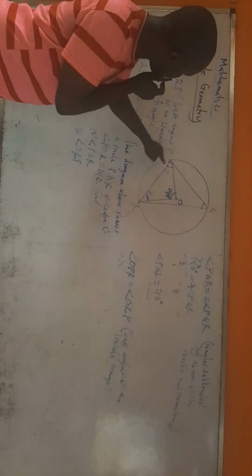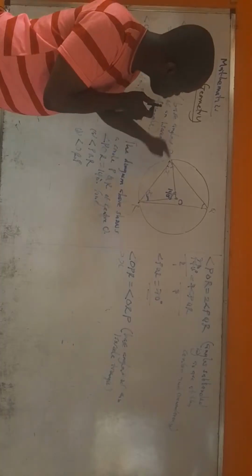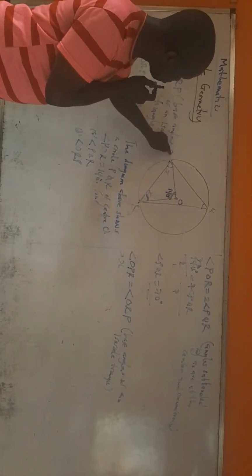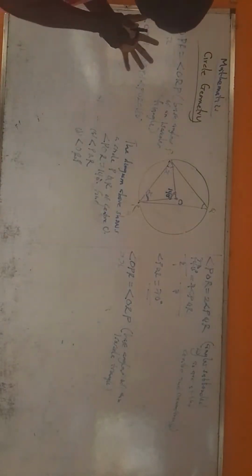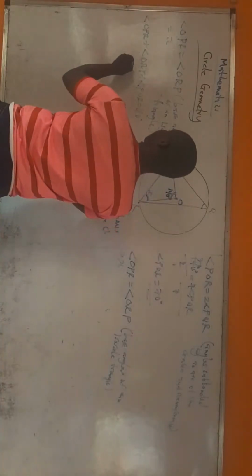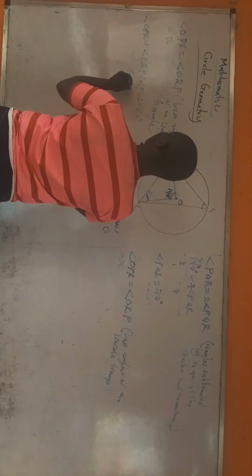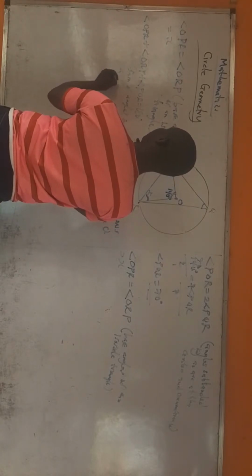Angle OPR, which is this angle, plus angle ORP, which is this angle, plus angle POR, which is this angle. When you add them together, they give you 180 degrees. Reason: sum of angles in a triangle.